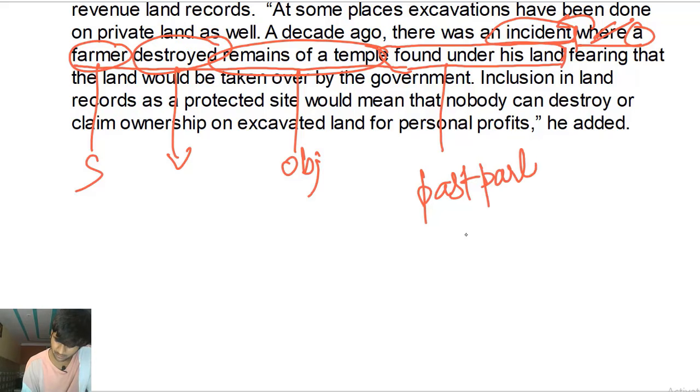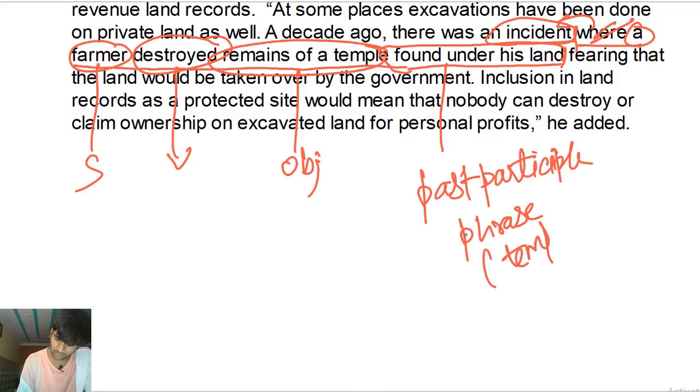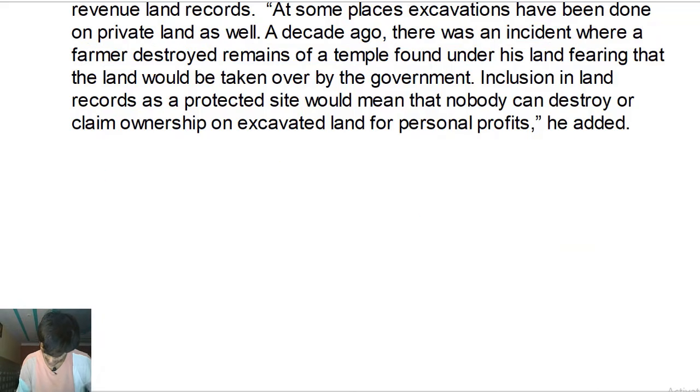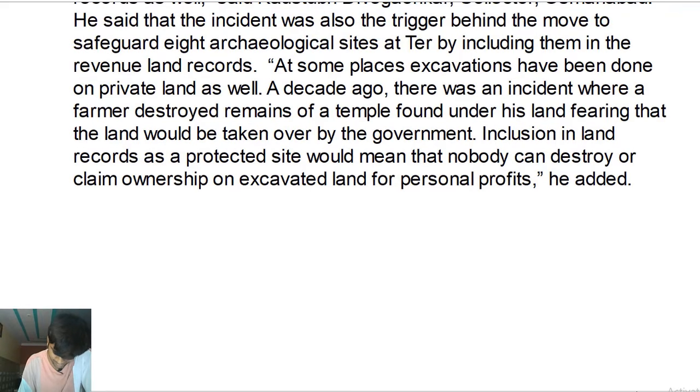Past participle phrase giving information about the noun temple which was found under his land. Now whatever that's going to come is a little tricky to understand, but we'll understand it. Nothing is difficult for us to understand. Okay. Let's do that. My throat, man, it's paining.